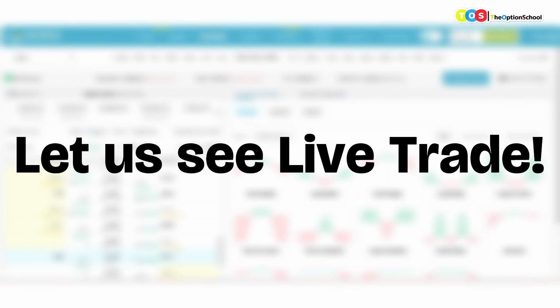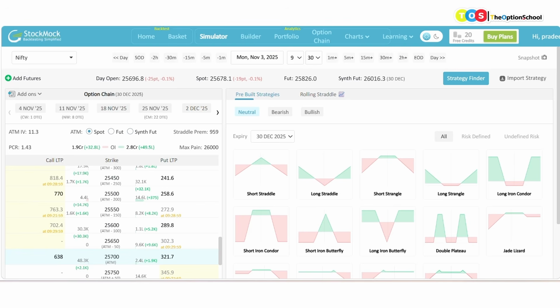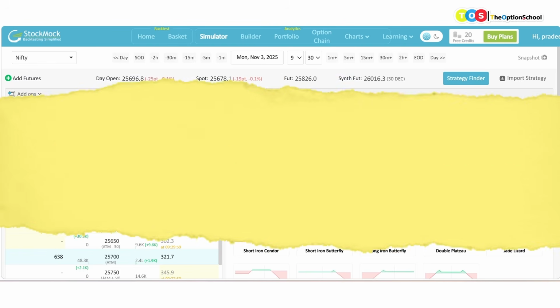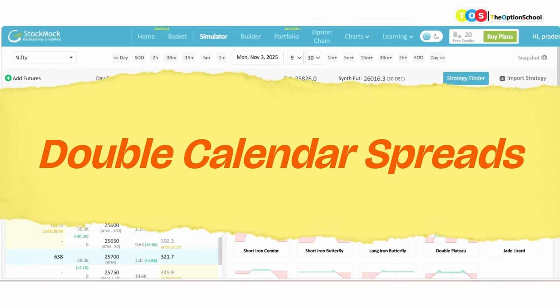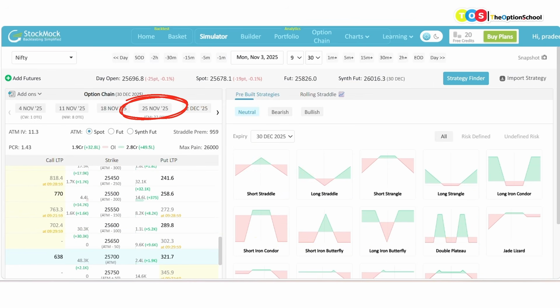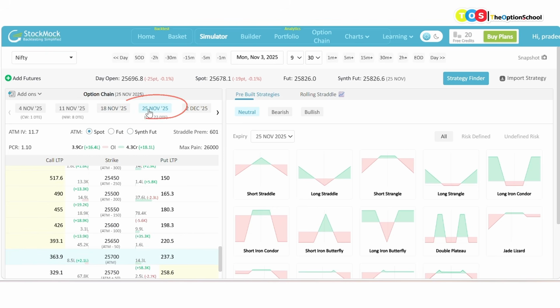Let us now again go back to November beginning, which was 3rd of November at 9:30. And today what I am going to use as a third strategy is calendar spread, or rather I should say double calendar spread. So I will again take a monthly calendar spread. So 25th November I am selecting. On 25th November, I see the market is at around 25,678.